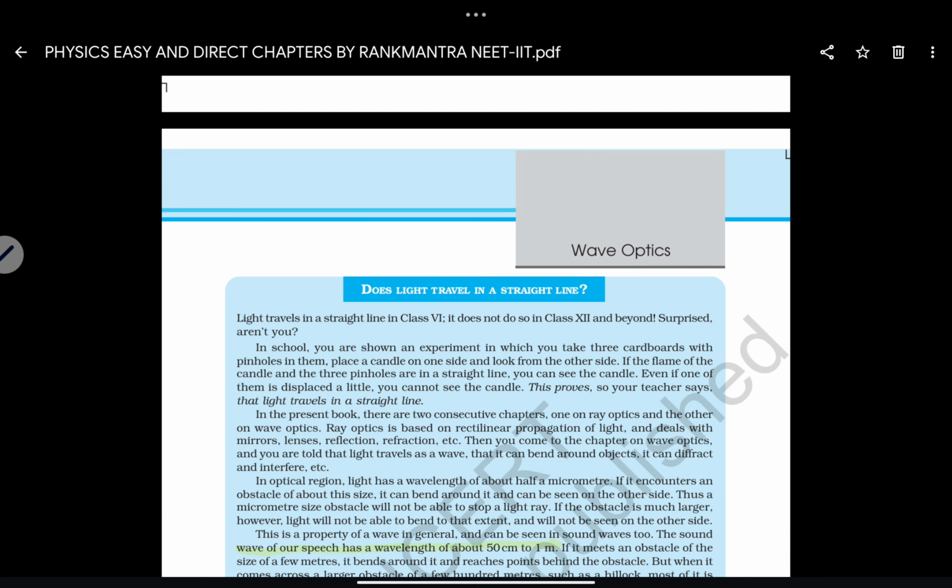So what you are seeing is the complete list of 8 chapters. From these 8 chapters, in the NEET and JEE papers, a minimum of 20 plus marks are recorded. And from these 8 chapters, direct NCERT lines are asked.